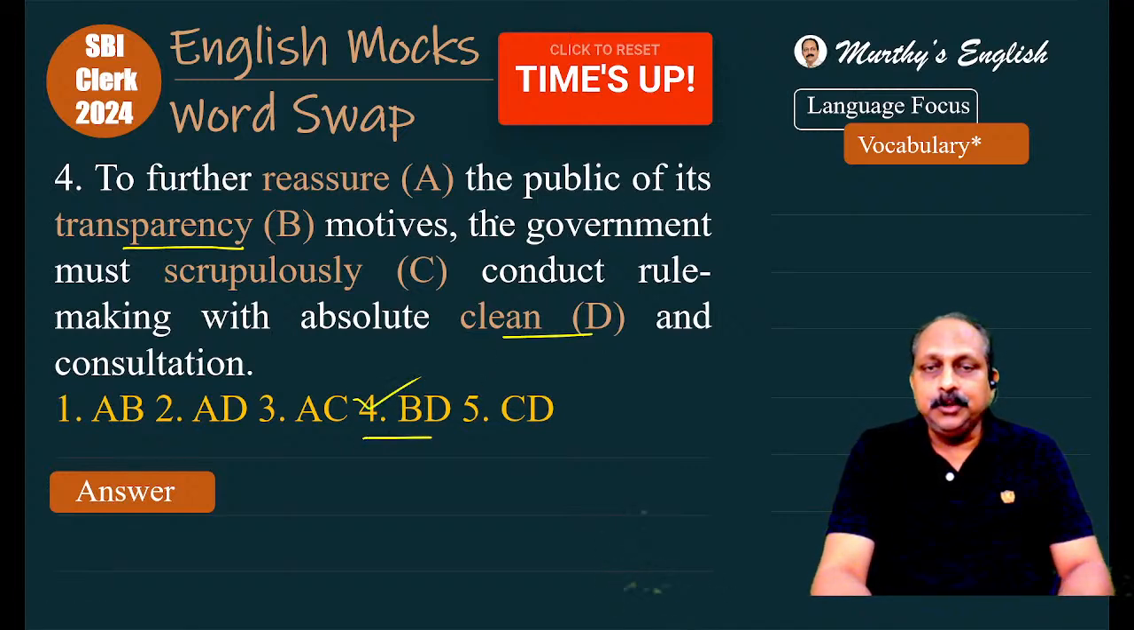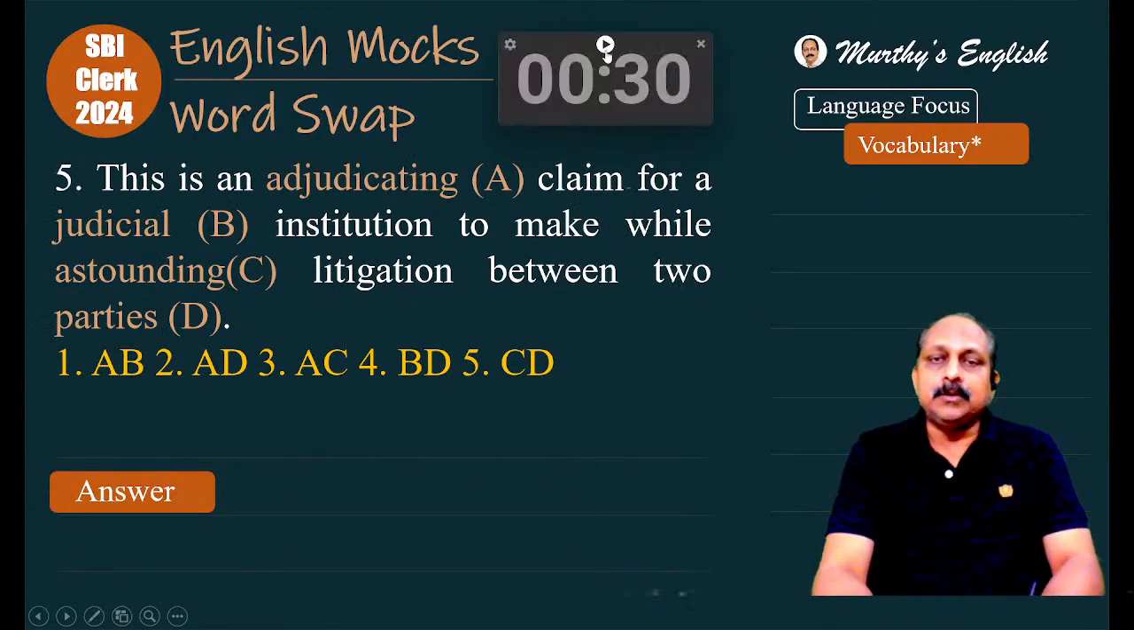To further reassure the public of its clean motives, the government must scrupulously conduct. Scrupulous means wise, clever, good, a positive word. Unscrupulous means bad, a negative word. Conduct rule making with absolute transparency and consultation. Answer is BD. Let us go to the last question based on word swap.